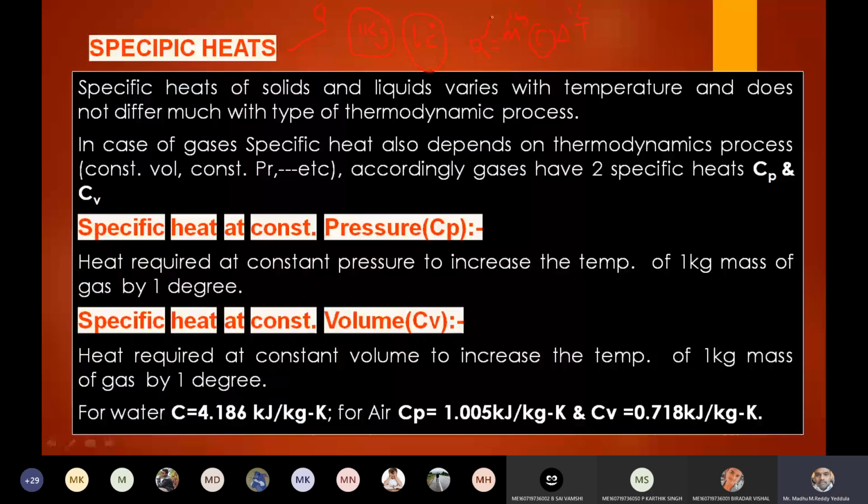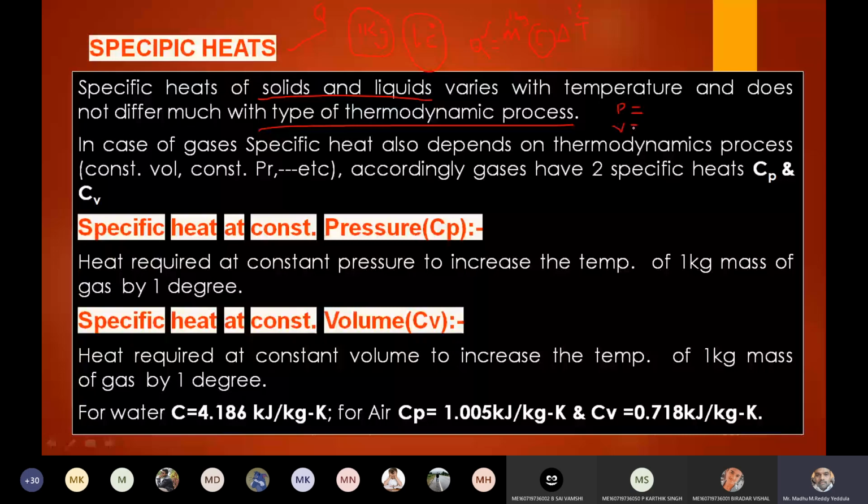Okay, right. Now, any matter in the universe can exist in 3 forms. That may be solid, liquid, or gaseous form. Any matter in the universe, right? So, specific heat of solids and liquids varies with the temperature and does not differ much with the type of the process, whether it may be a constant pressure process, or constant volume process, or constant temperature process.